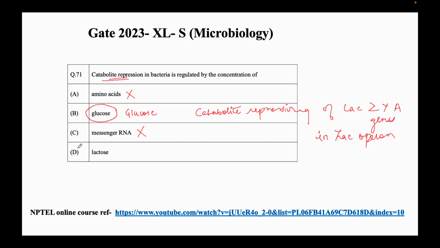So lactose is not playing the regulatory role, whether in presence or absence of lactose. Glucose is the regulatory molecule here. Glucose will maintain the ATP and cyclic AMP levels. It will balance out the ATP and cyclic AMP levels, which are the key regulators of this catabolite repression in the lac operon. Okay, thank you. So the answer is B, glucose.